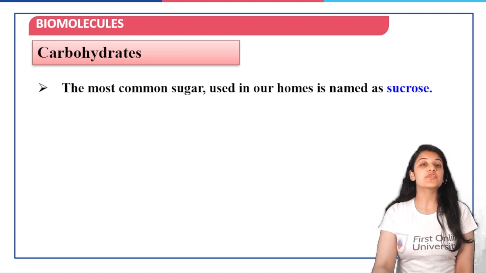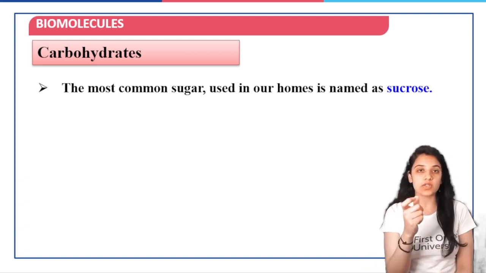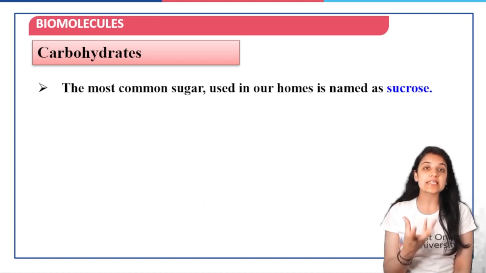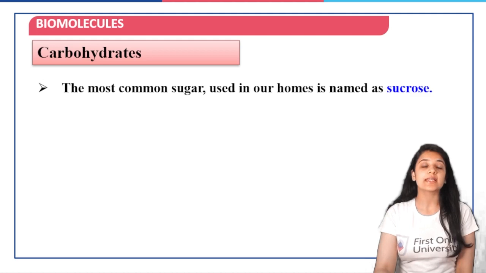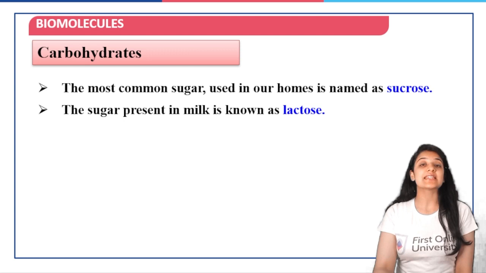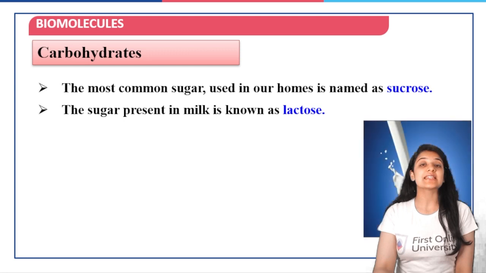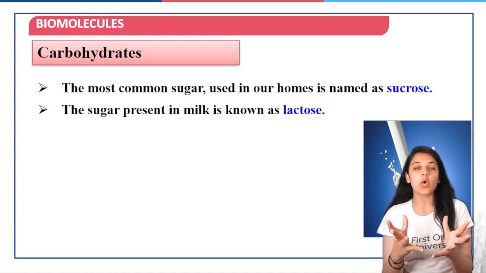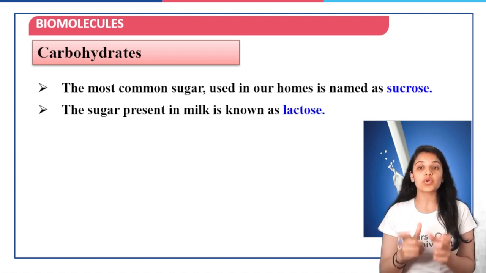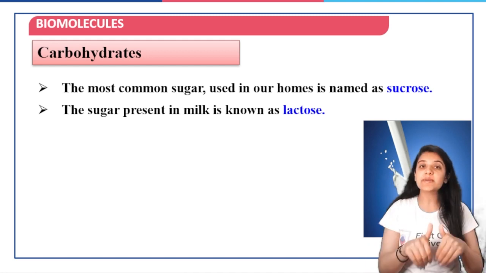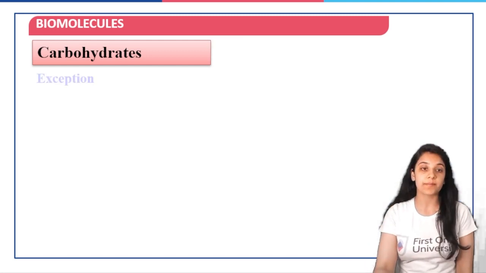The most common sugar which we use in our homes, chini is what you call it. So, the white sugar that you're using at your home, or even if it's brown sugar, it is containing the biomolecule sucrose. That is C12H22O11. The sugar which is present in milk is called lactose. Okay, it's the milk sugar itself, not the sugar that you are adding to milk. That sugar is sucrose only, but the sugar which is naturally present inside milk is known as lactose.